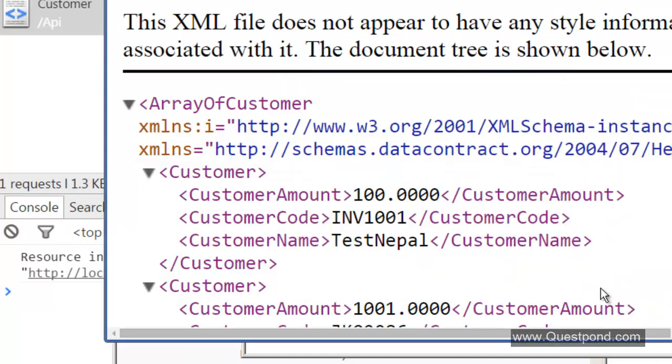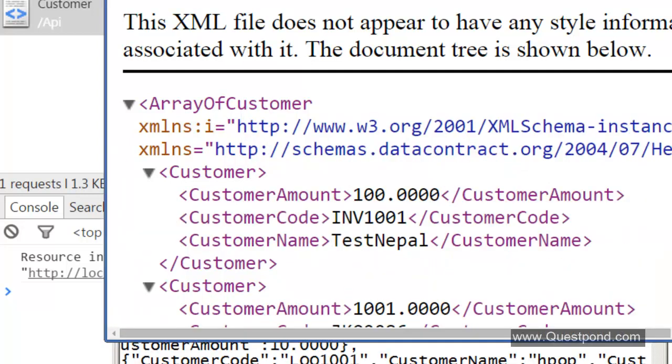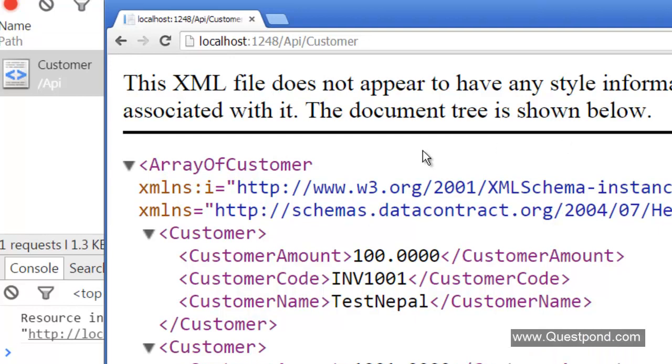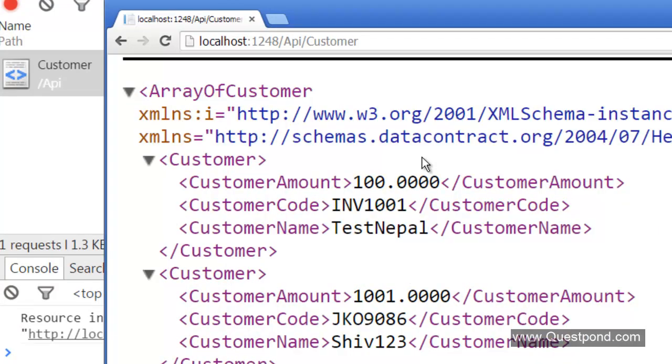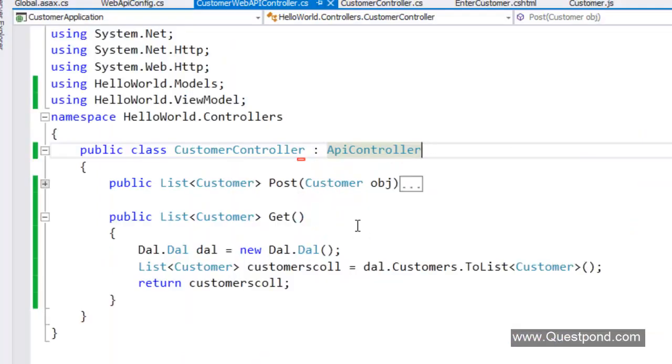Remember, content negotiation, right? In Chrome the accept headers say it can only understand XML, so he sends XML. While in Internet Explorer, he's sending JSON. So depending on the client, the web API makes smart decisions. Now when clients like jQuery or Angular or Knockout make a call to the server, they always expect JSON format. So in that accept header, you will always find application/JSON. If a call is made from JavaScript, a web API will always give JSON.